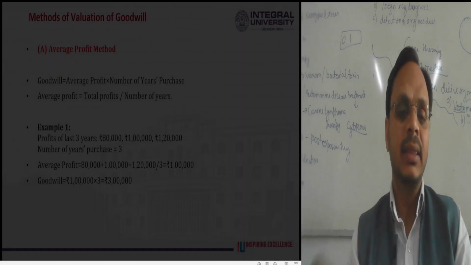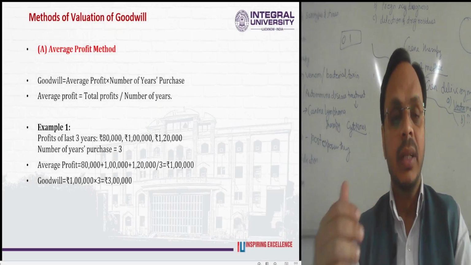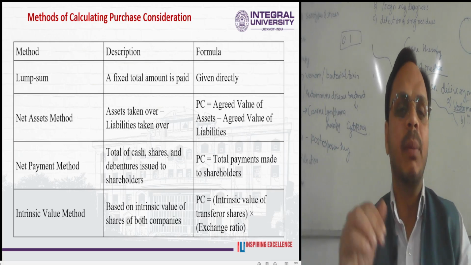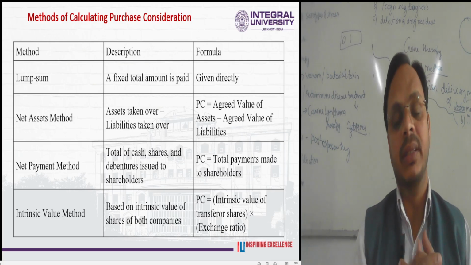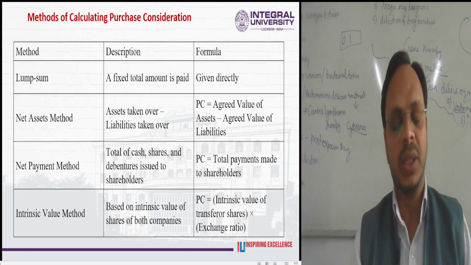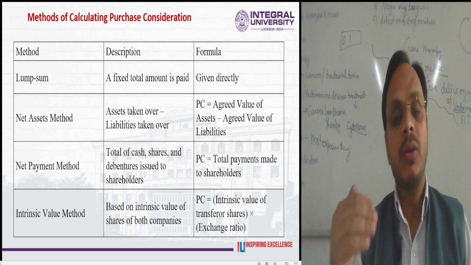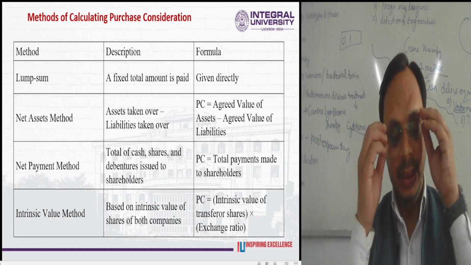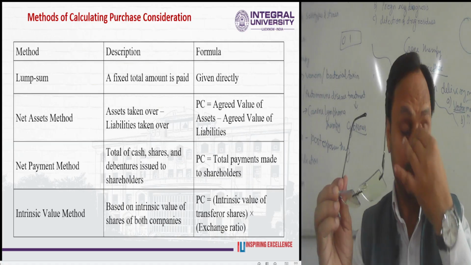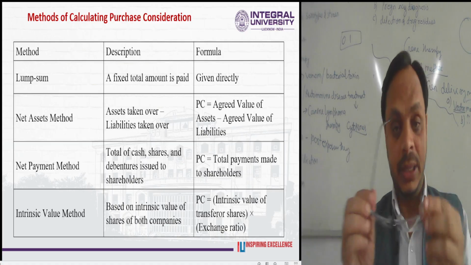So moving ahead, we had discussed the concept of amalgamation, types of amalgamation, and purchase consideration. What is purchase consideration? The amount paid by the transferee company to the shareholders of the transferor company.